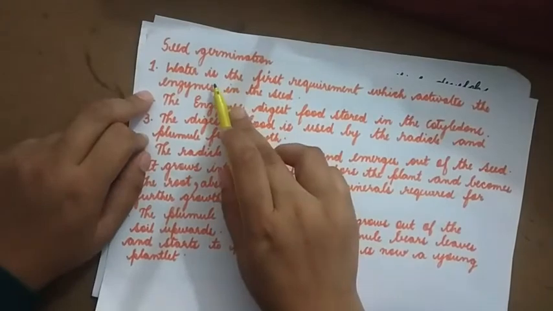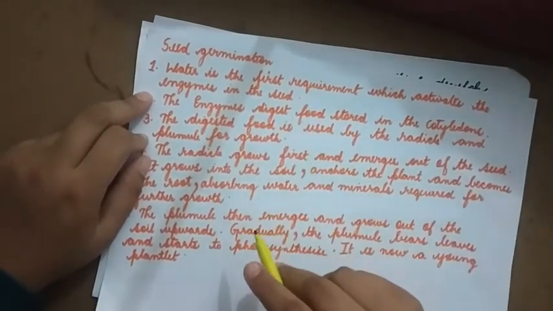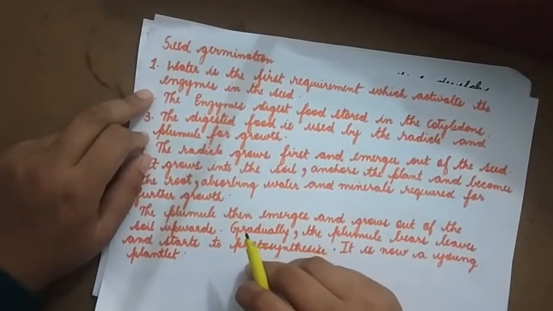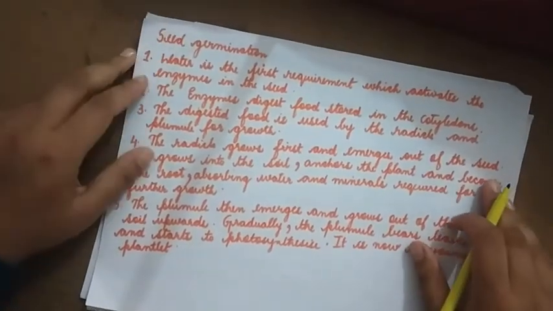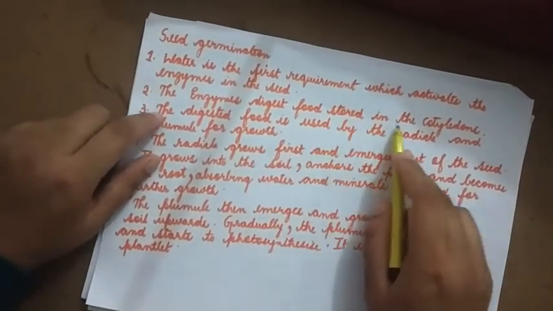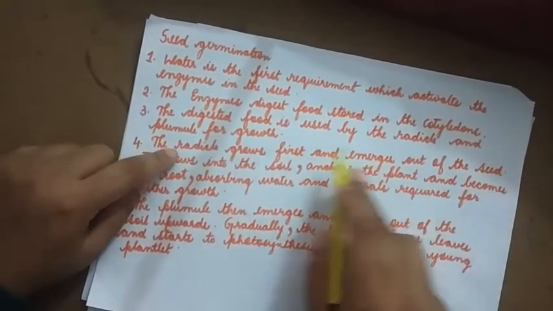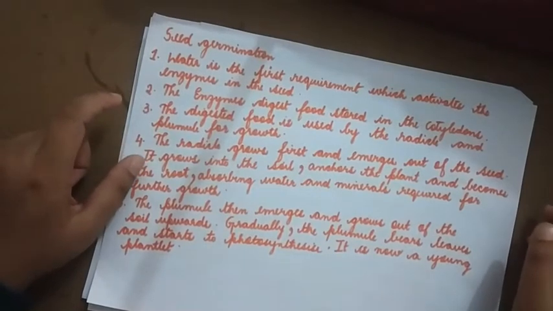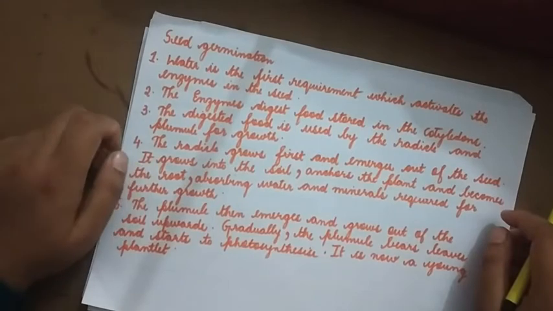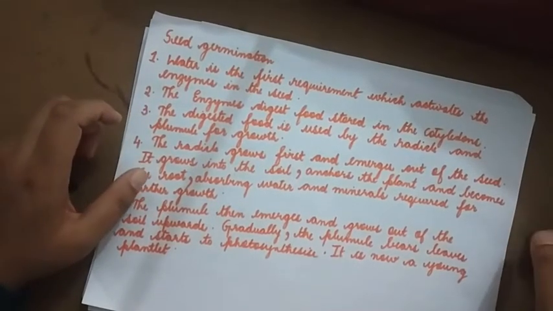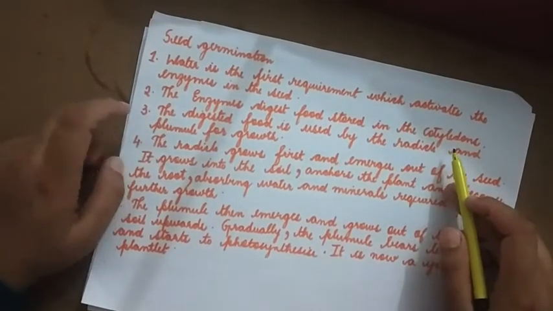What is the first requirement which activates the enzymes in the seed? Enzymes are activated in the seed in the presence of water. The enzyme digests food stored in the cotyledon. Then the digested food is used by the radicle and plumule for growth. As I told you previously, the cotyledon has reserve food material, which is digested by the enzyme, and this digested food is utilized by the embryonic root and embryonic shoot for growth.